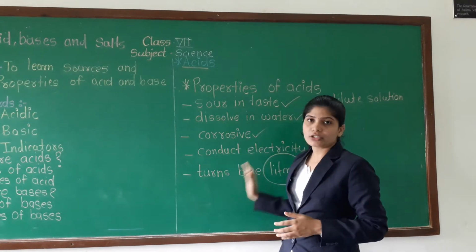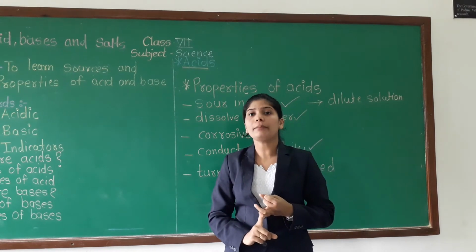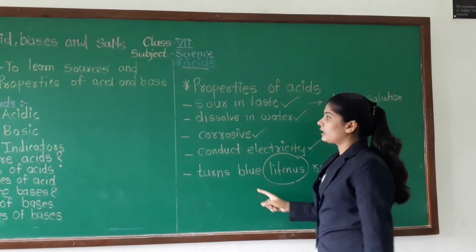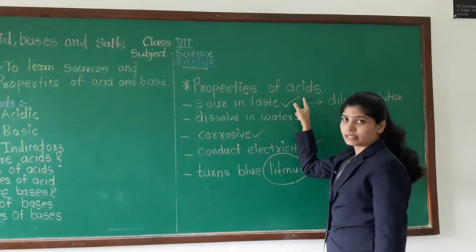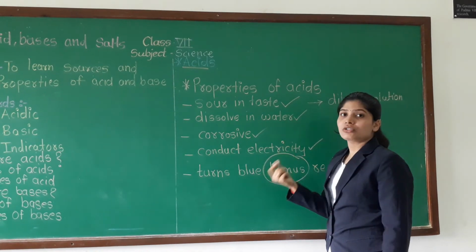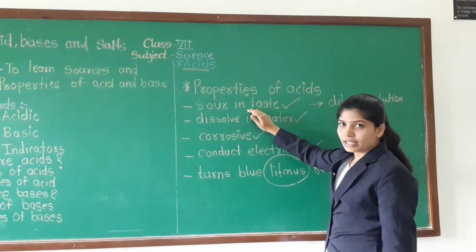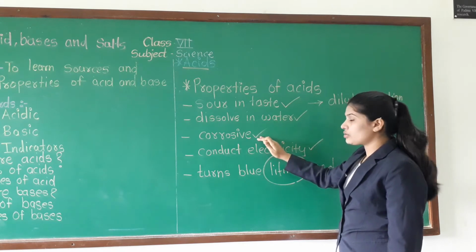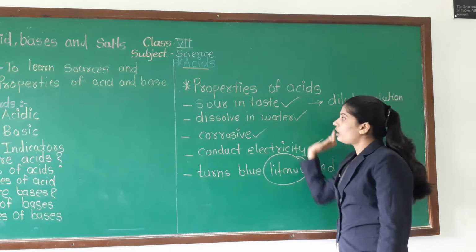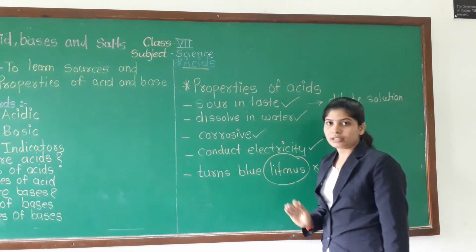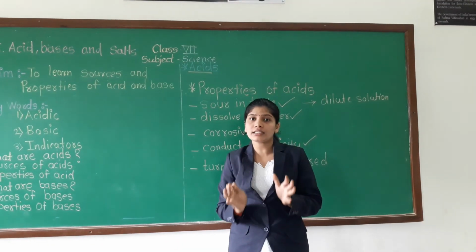But understood the properties of acids? Okay, what have we learned? What are acids, sources of acids and properties of acids. Okay, you can see here. Now what you have to do? You have to write a short note on properties of acids. I have given the properties in short, but you have to write those properties in detail. Means about the sour taste, dissolve in water, corrosive nature, conduct electricity and turns blue litmus red. So with the help of these points you have to write the properties of acids in detail. So I hope that you have understood the acid part.